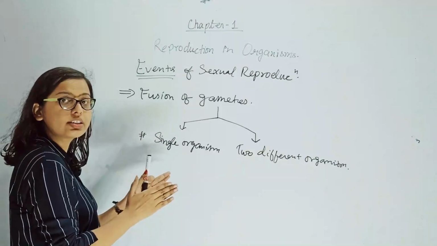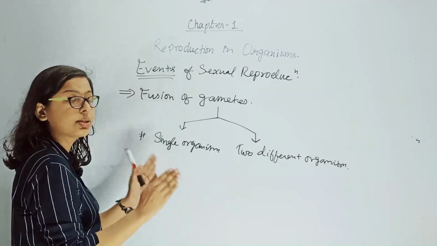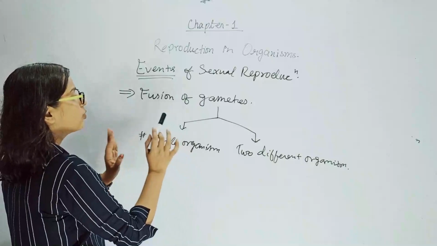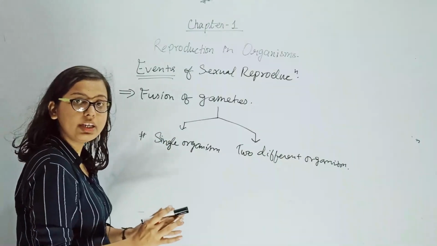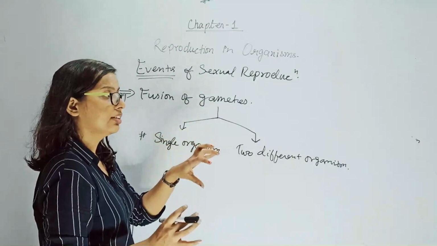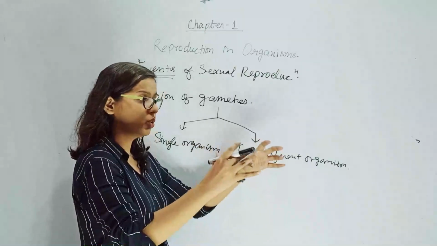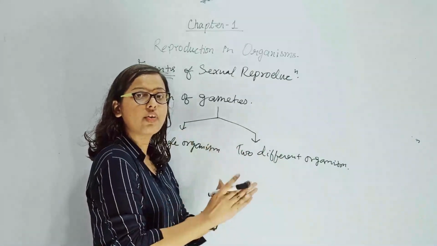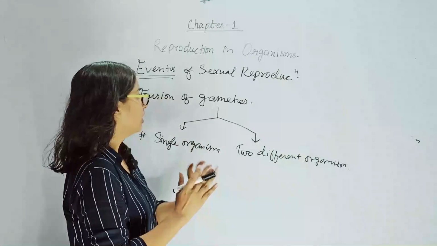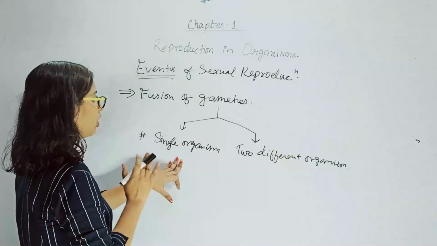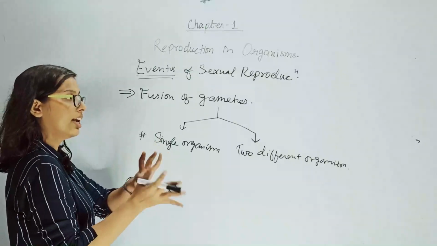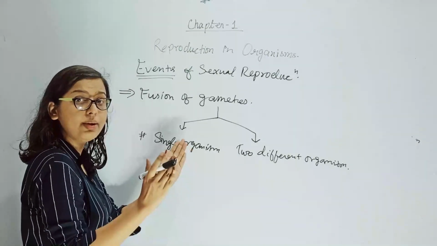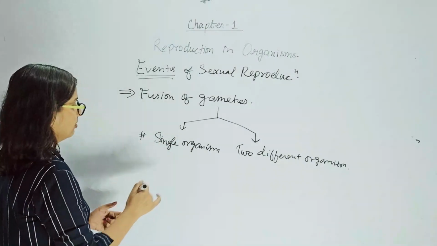In asexual reproduction, there was no formation of gametes. But here, there is one organism which is forming gametes, and the same organism is forming two different gametes. The male gametes and the female gametes both are formed from one single organism. So this is the difference. Please do not mix it with asexual reproduction. In asexual reproduction, there was no gamete formation at all.